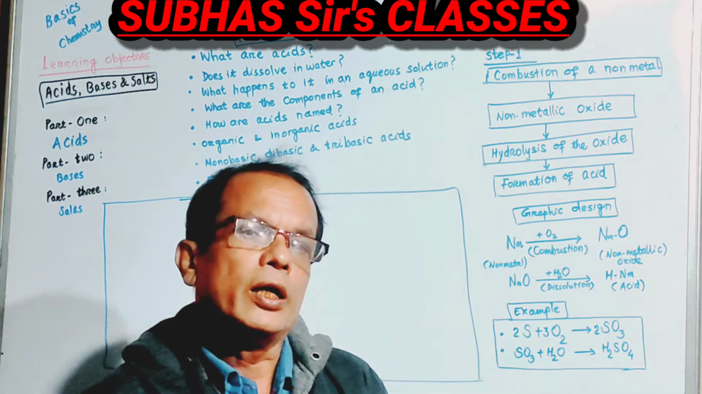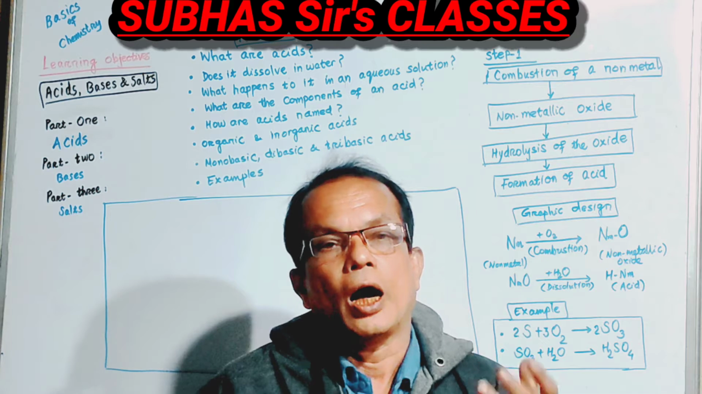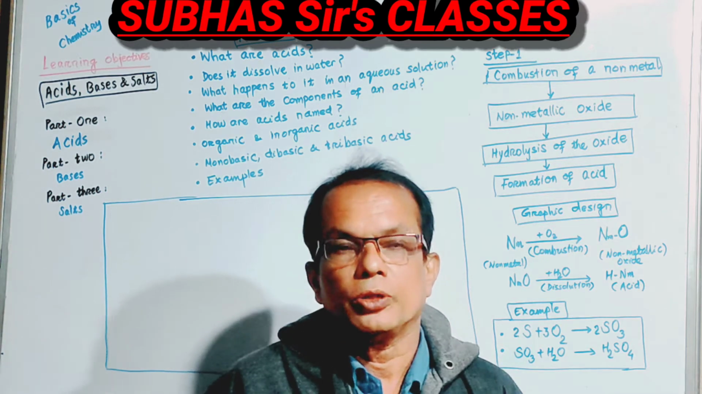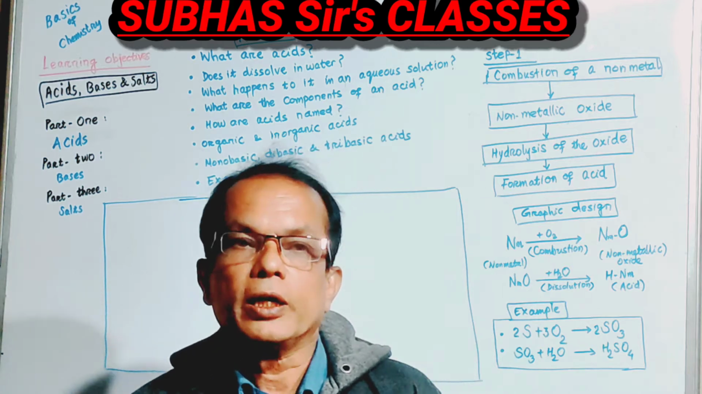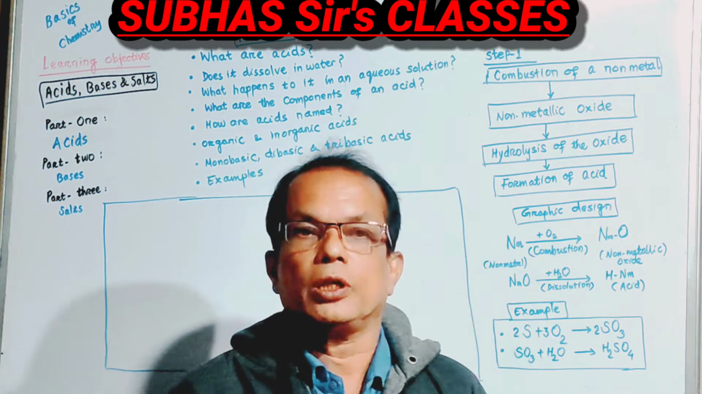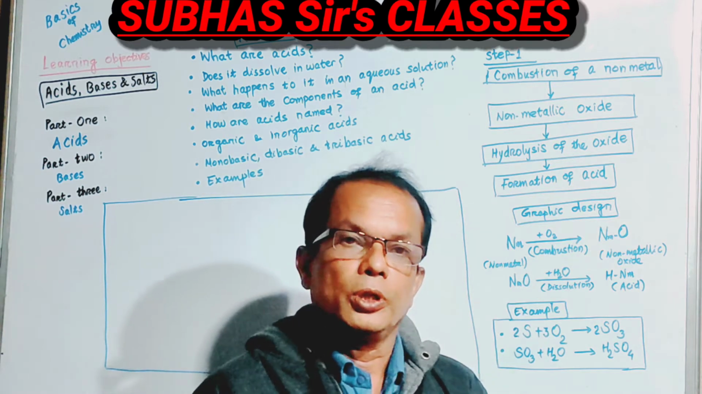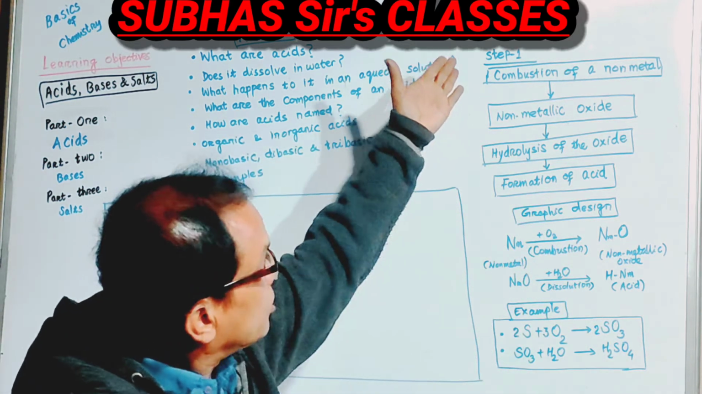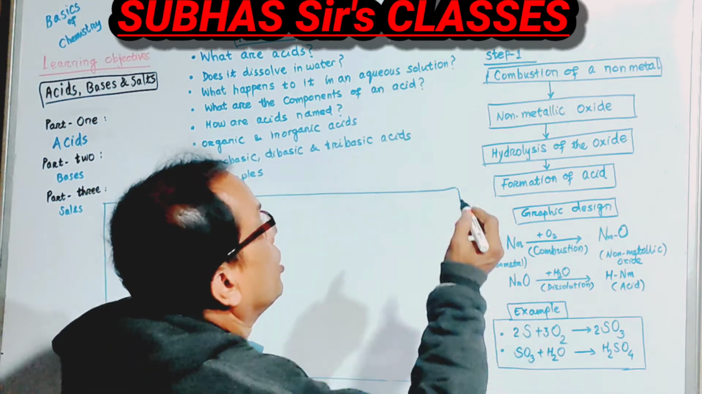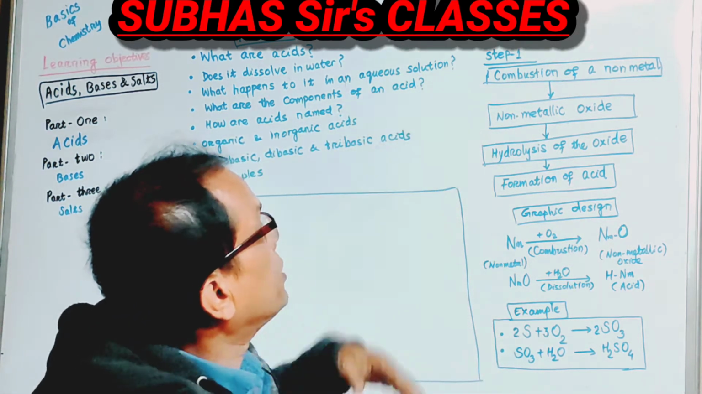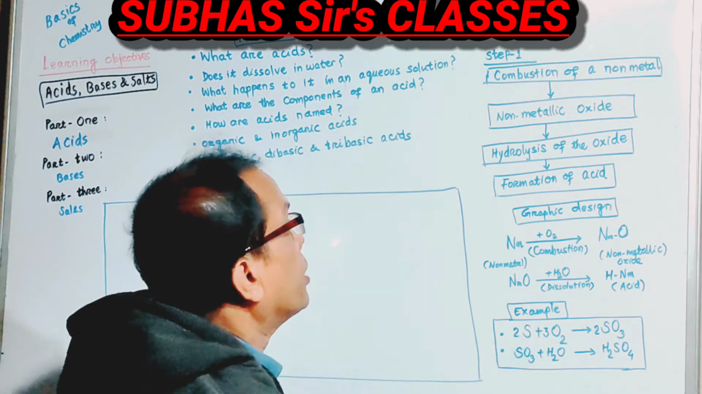So acids contain two kinds of ions. The positive ions are hydrogen ions, and the negative ions are ions from the non-metals. So non-metallic ions and hydrogen ions make an acid. So how is an acid formed? There are a number of steps. In the first step, a non-metal is combusted. There is a combustion of a non-metal.